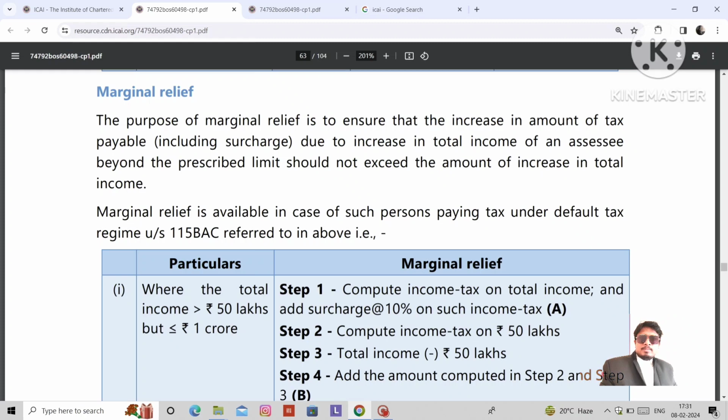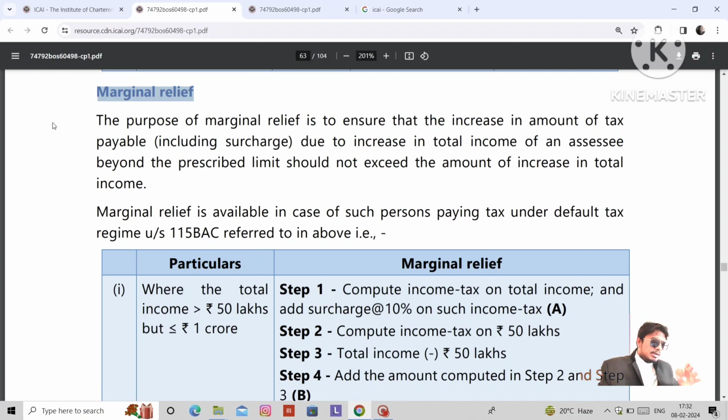Then the income tax department brought a concept called marginal relief. That means a procedure laid down by the income tax department. If your income is just over 50 lakhs, that means 50 lakhs 50,000, 51 lakhs, 52 lakhs, 53 lakhs, to reduce the taxpayer's tax liability, the income tax department laid down a concept called marginal relief. Today we will discuss the marginal relief concept. We will try to complete today's video itself.